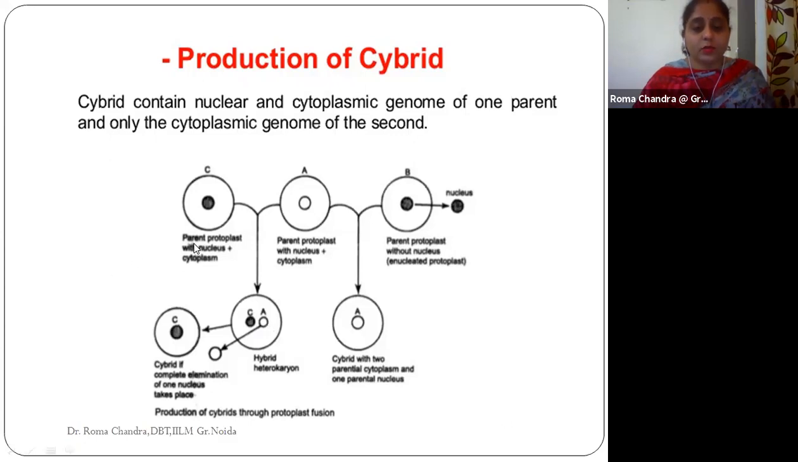But we can also go with the process of cybrid production through the same process of somatic hybridization, where we fuse the protoplasts and get the nucleus of both the species. We have the hybrid, but here the nuclear fusion doesn't take place. What we can do is eliminate one of the nuclei, and the production of the cybrid will take place. So this was all about a general discussion on artificial seed, somatic hybrid, and hybrid.